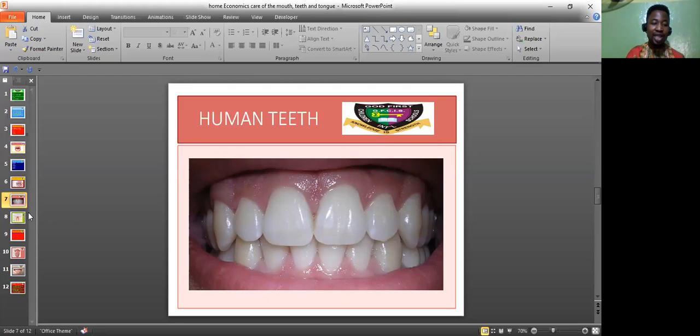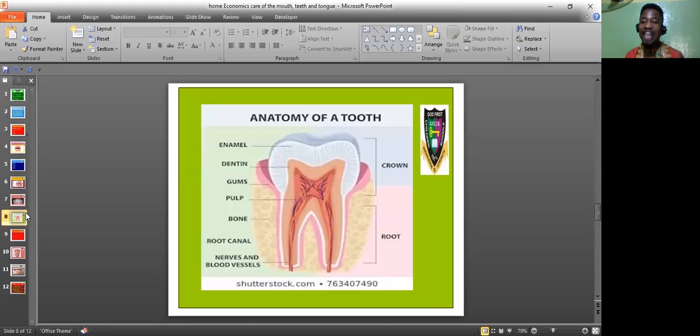So quickly, let's look at the anatomy of the teeth. When you talk about anatomy, we're talking about the internal part of the teeth. When you're talking of the anatomy of the human being, you're talking of the internal part of the human, not the physical part, the internal part that we cannot see just by looking at the human being. So here is the internal structure of the tooth. This is a tooth, I hope you know.